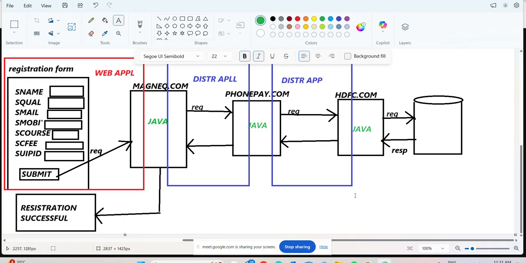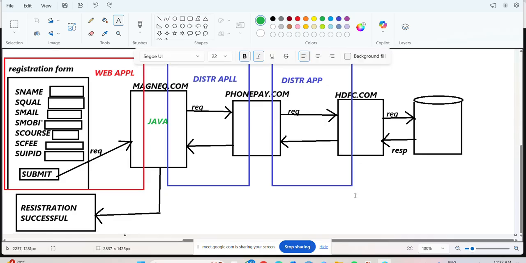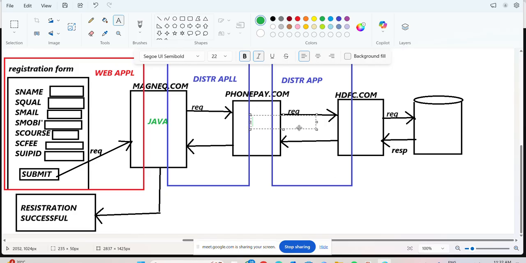Okay, no problem. MagnaQ software can easily communicate with PhonePe. Why? Because both are developed in Java, and PhonePe and HDFC can also completely communicate. Why? Tell me. Both are available in Java. Say yes or no, sir? No. Now my case is not like that. For example, MagnaQ software is available in Java and PhonePe is available in .NET. Next, HDFC is available in some Python. Assume like that, some different technologies are there.